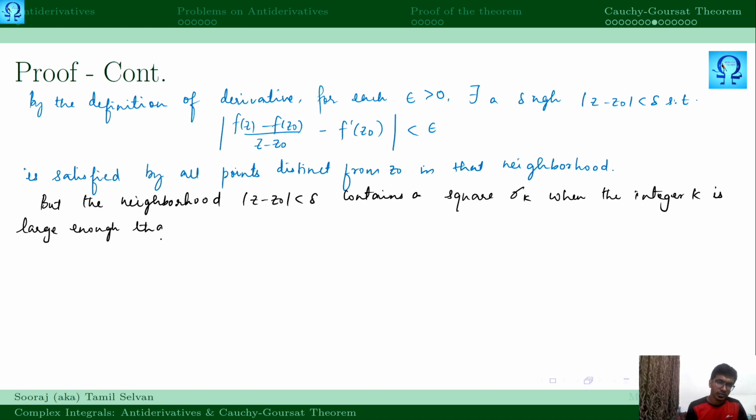I don't need to explain much about it. When the integer value k is large enough, you are able to fit some square inside the neighborhood, right?